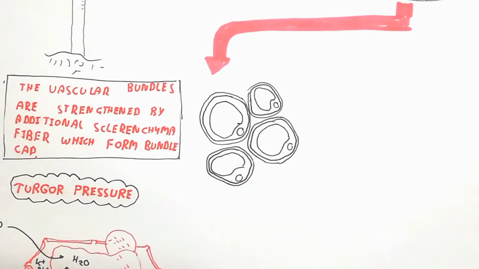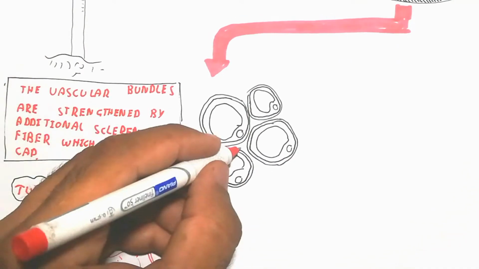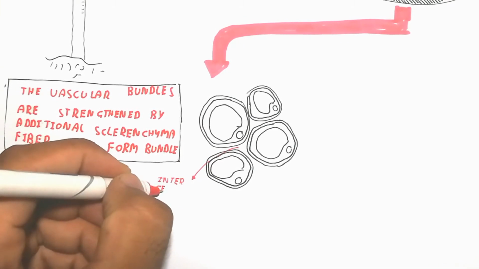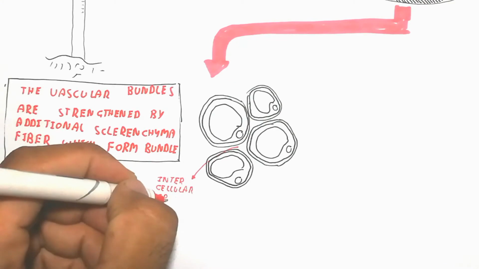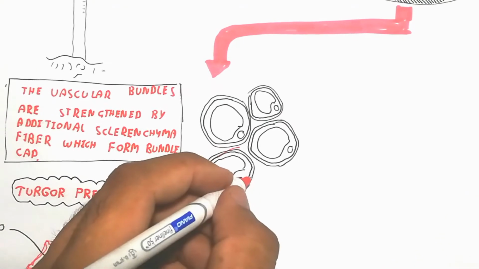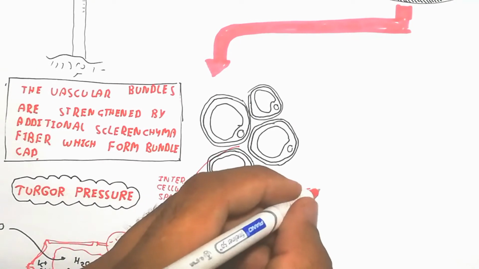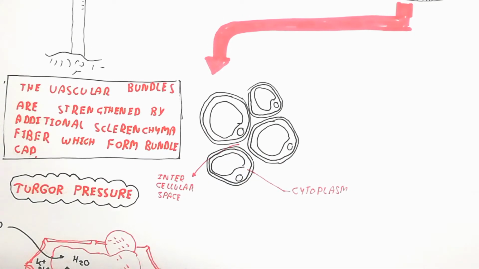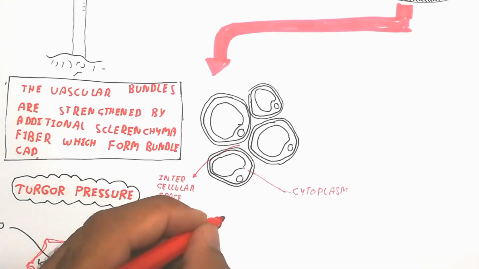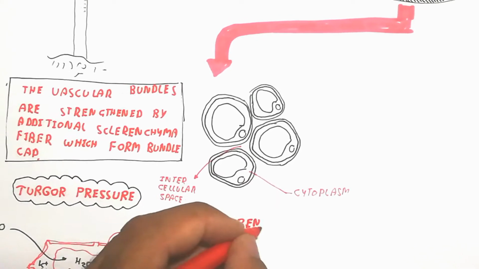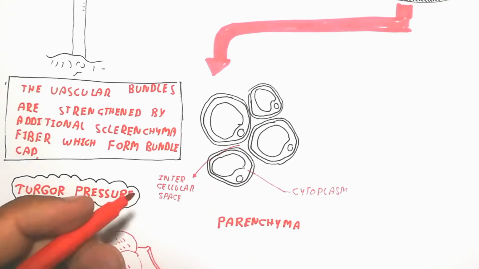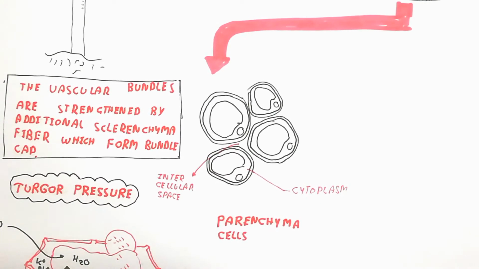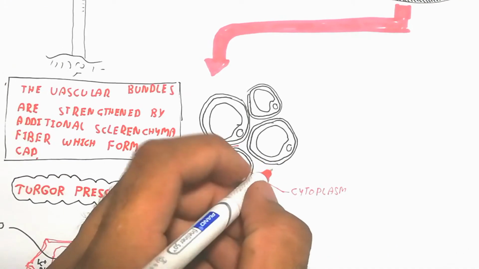So first of all we will talk about the parenchyma cells, which are present in the case of the supporting mechanism. The parenchyma cells are living and contain vacuoles and a nucleus, and the middle lamella is present, and here is the cell wall, which also supports the herbaceous plant, and the primary cell wall is present.